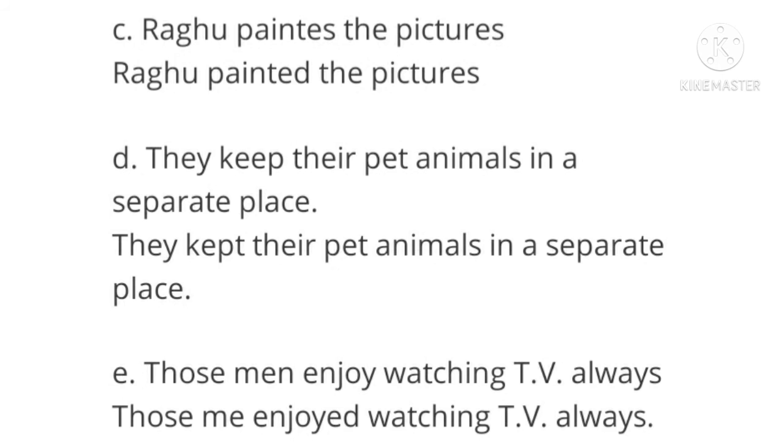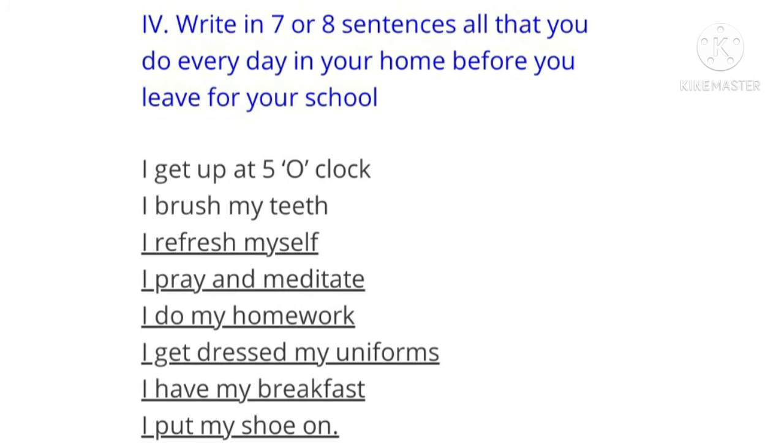Done, children? Now the fourth main. Write in 7 or 8 sentences all that you do every day in your home before you leave for school. Like, I get up at 5 o'clock, I brush my teeth. Yes, you can write: I refresh myself, I pray and meditate, I do my homework, I get dressed in my uniform, I have my breakfast, and I put my shoes on.